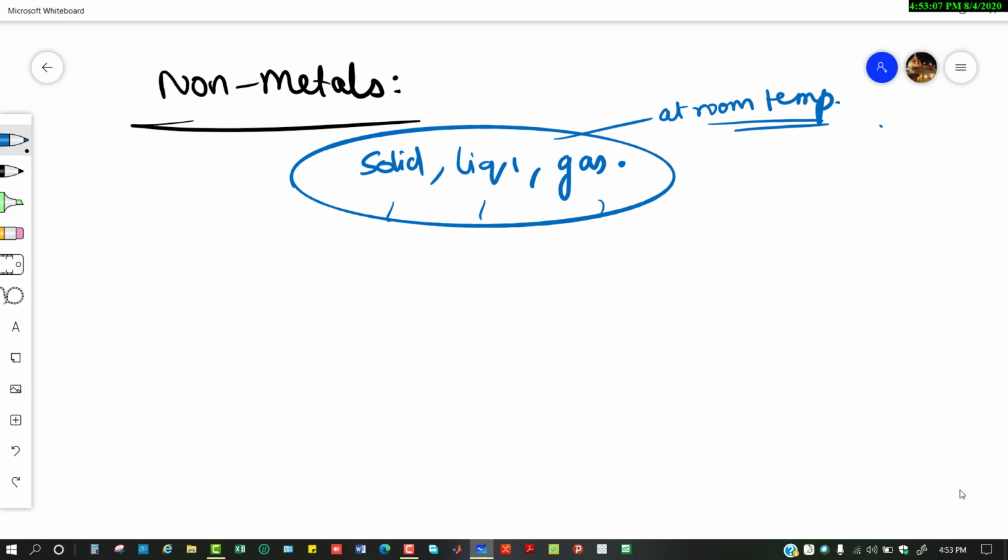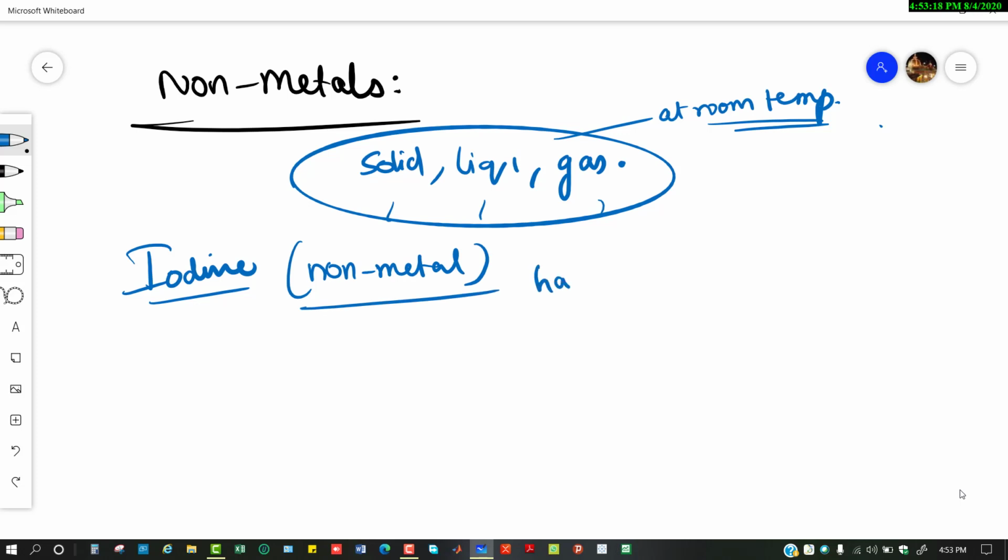So iodine. For suppose if you take iodine, a non-metal. Okay. Being a non-metal, it has a shiny nature, means it has luster property. Okay. If you take carbon, carbon is one of the non-metals.